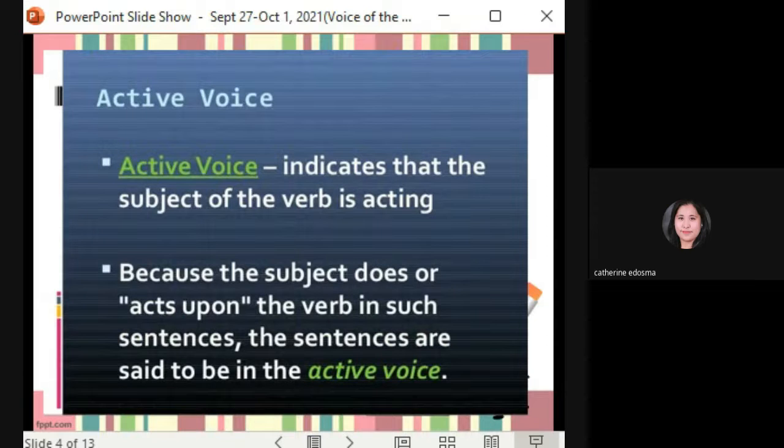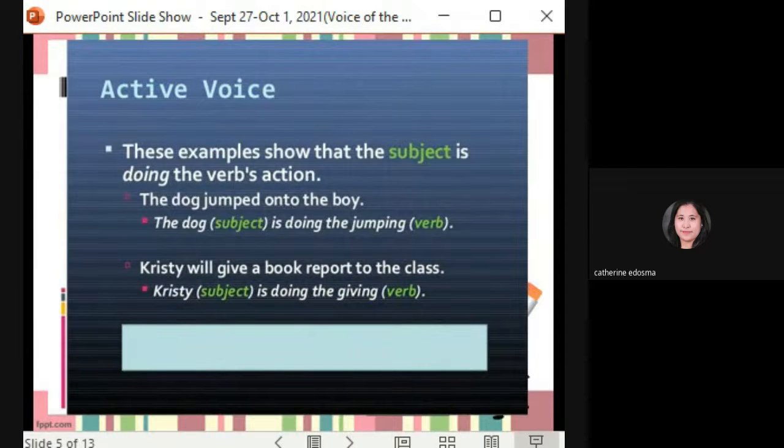Active voice indicates that the subject of the verb is active. Because the subject does or acts upon the verb in such sentences, the sentences are said to be in the active voice. These examples show that the subject is doing the verb's action. The dog jumped onto the boy. The dog is the subject, is doing the jumping verb. Christy will give a book report to the class. Christy is the subject, is doing the giving.